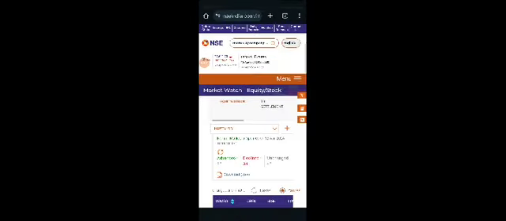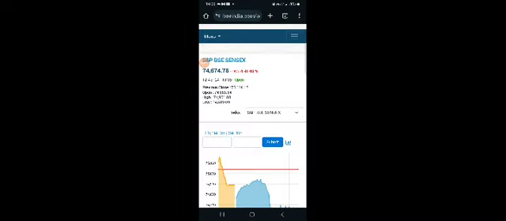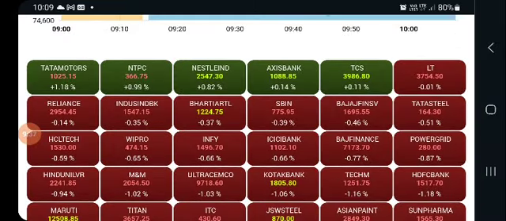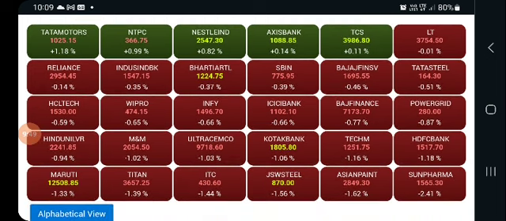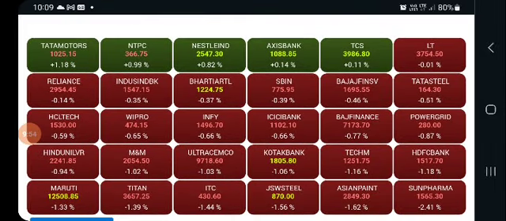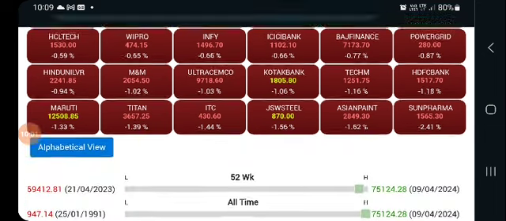Similarly, you can see the case of BSE, Sensex. This is the home page of BSE, and here you will see the names of the stocks listed in BSE: Tata Motors, NTPC, Nestle, Axis Bank, TCS. Those shares that are seen in green background are the ones whose price has appreciated today, and the ones in red show price depreciation. So most of the shares have come down today. Yesterday was a holiday because of Eid, and the day before yesterday there was some bad news with regard to global markets, and that's why the market is down today.